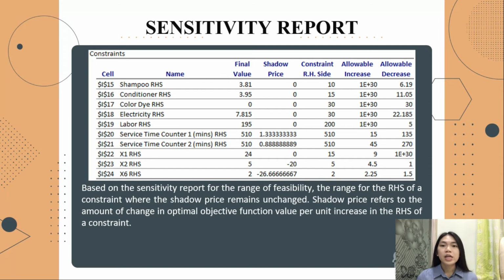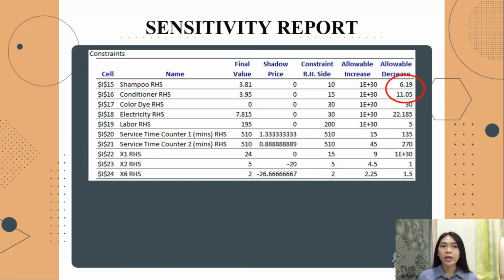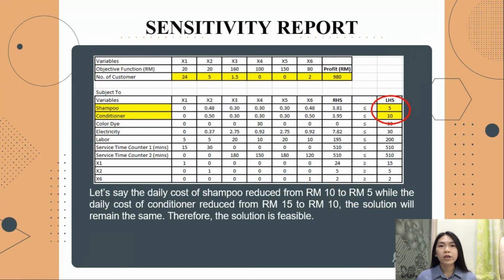For example, the allowable decreases for shampoo and conditioner are 6.19 and 11.05 respectively. Let's say the daily cost of shampoo is reduced from 10 ringgit Malaysia to 5 ringgit Malaysia, while the daily cost of conditioner is reduced from 15 ringgit Malaysia to 10 ringgit Malaysia. The solution will still remain the same, therefore the solution is feasible.